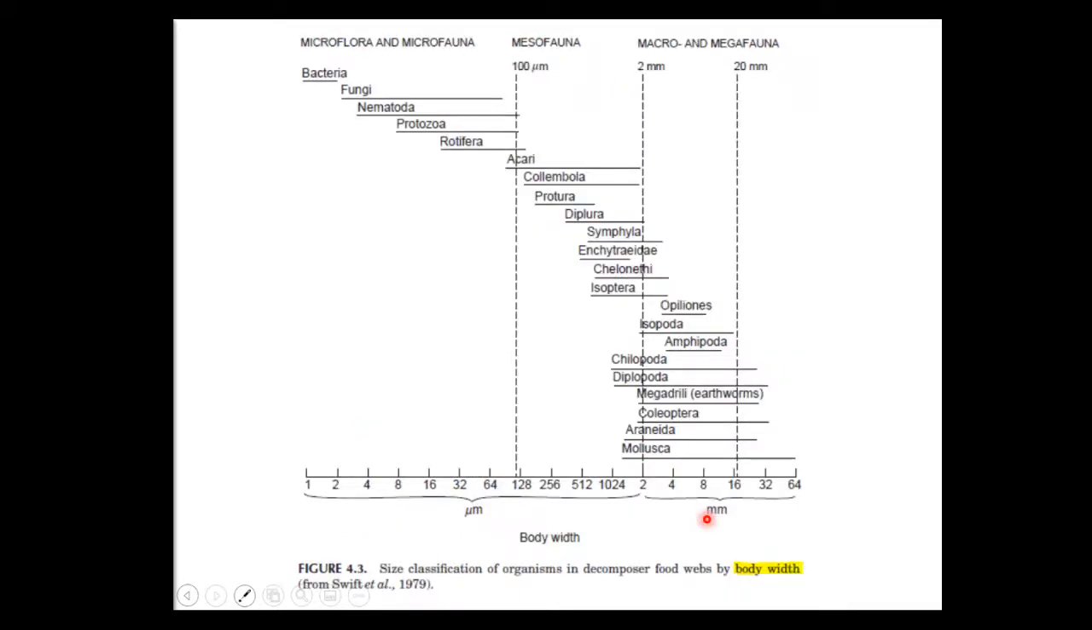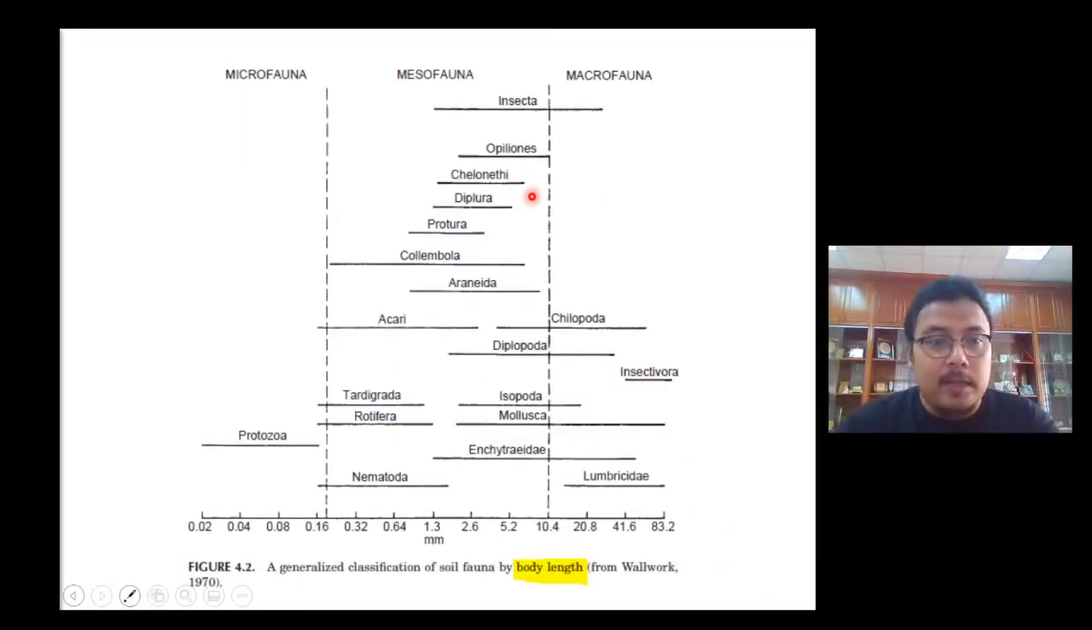And later in 1979, they also used the body width. So you can see how the differentiation between micro, meso, macro and megafauna works. We can see what makes these two characterizations different. Before this, in the microfauna there are only protozoa. Only protozoa are in the microfauna, but this is based on body length. You can see that nematodes and rotifera are in the mesofauna group because of their body length.